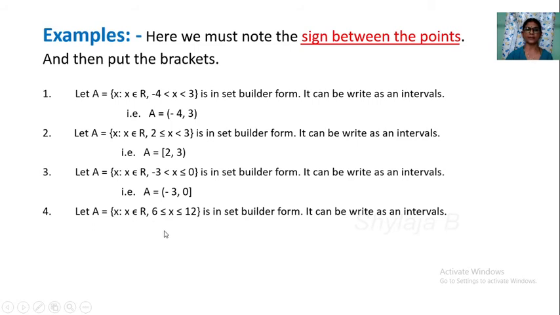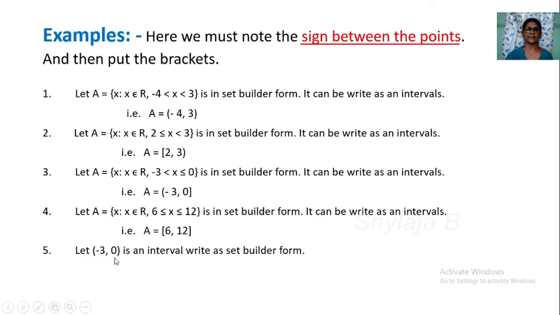Then put the brackets. Less or equal is there, closed bracket. Here also less or equal is there towards the 12, so put a closed bracket on the right side. See the answer: A is equal to the closed interval 6 comma 12.